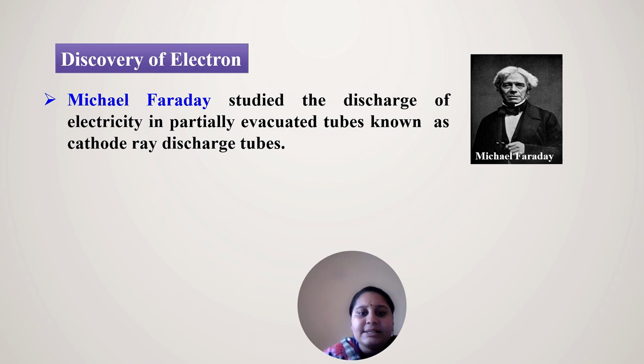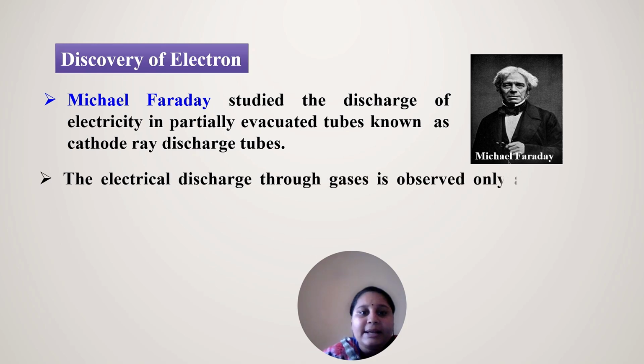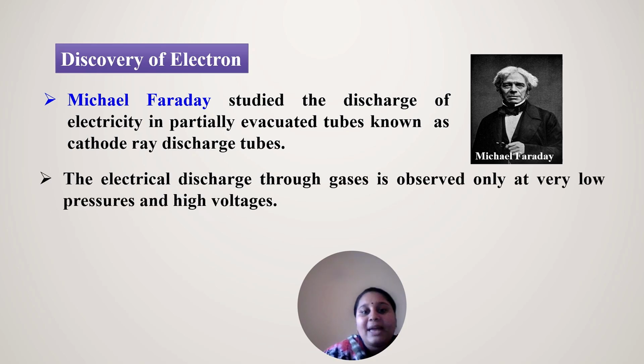Electricity was discharged through gases only at very low pressure and high voltage.